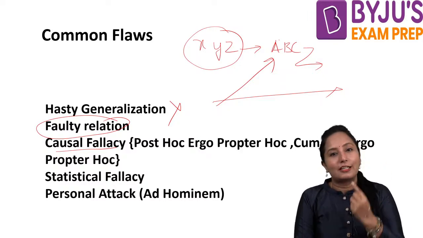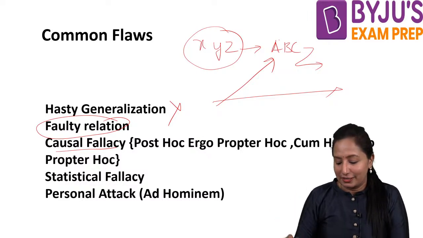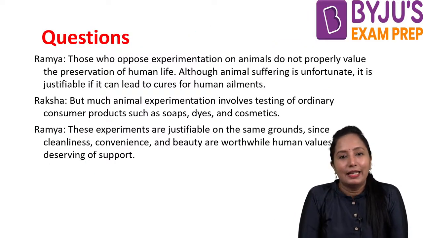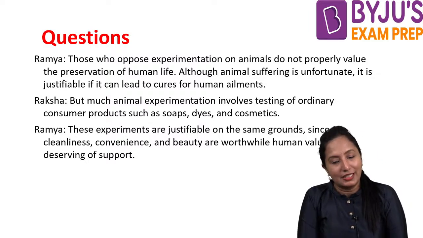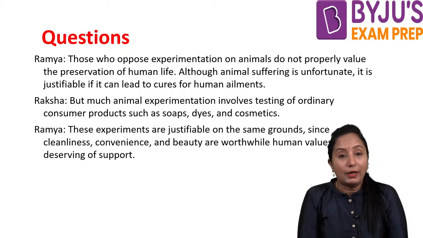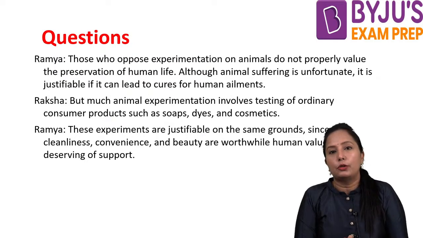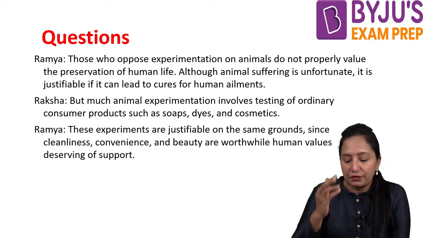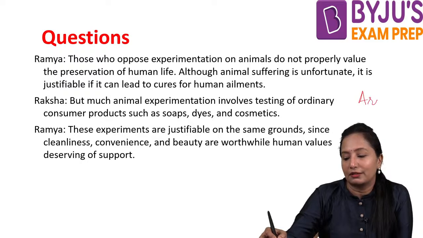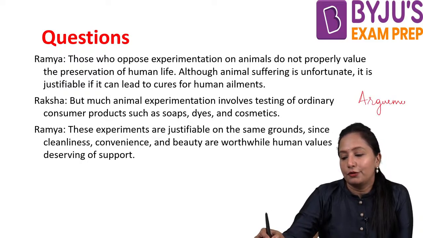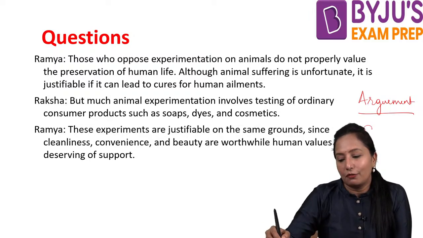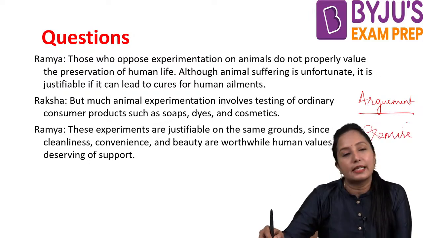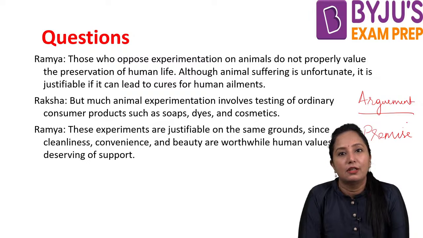Now, you people understood? Let us practice on the questions. Now, I have here a dialogue based question. Let me explain this question. Whenever you are doing the flawed argument, first you find what the argument is. If you don't find the argument, and also see why that argument has happened, that is the trick first.